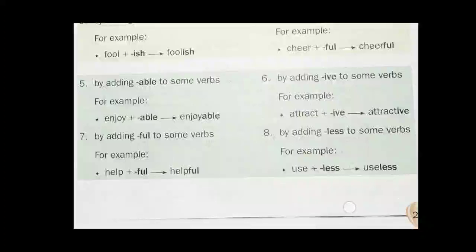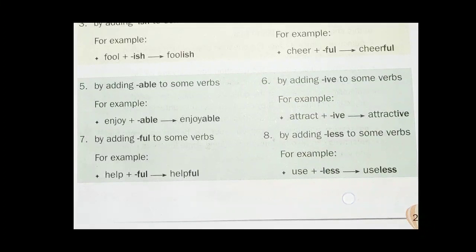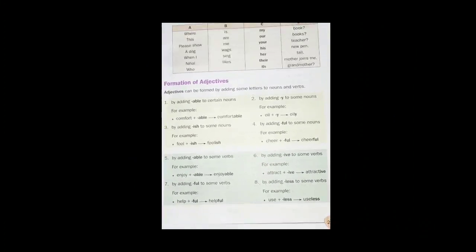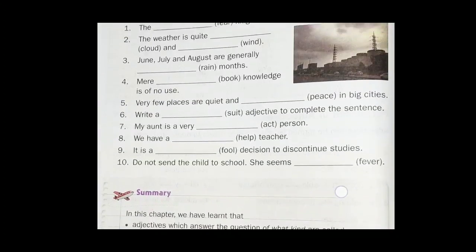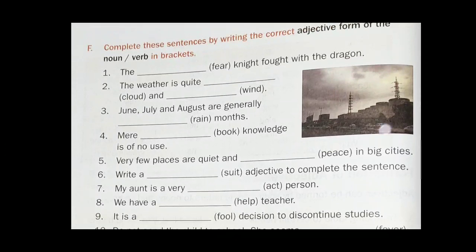For example, help plus full, helpful. Number 8, by adding less to some verbs. For example, use plus less, useless. So this is about the formation of adjectives. This is the way by which you can make adjectives from different nouns and verbs by adding some letters after them.